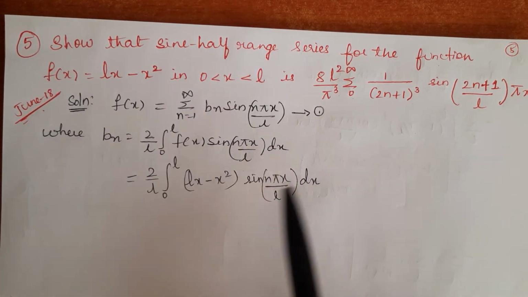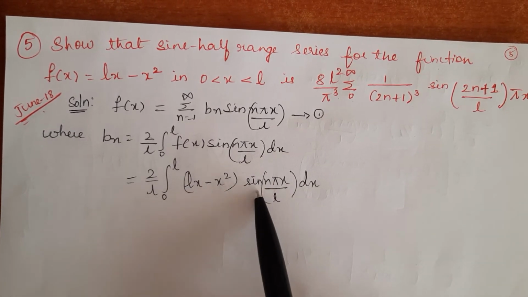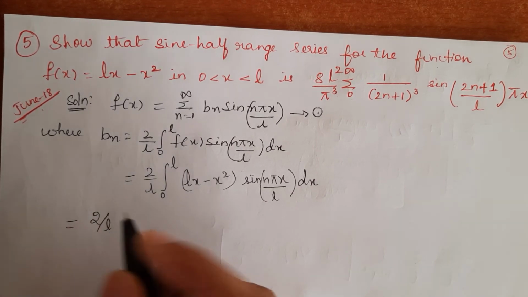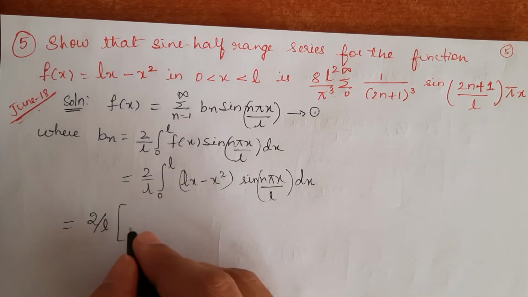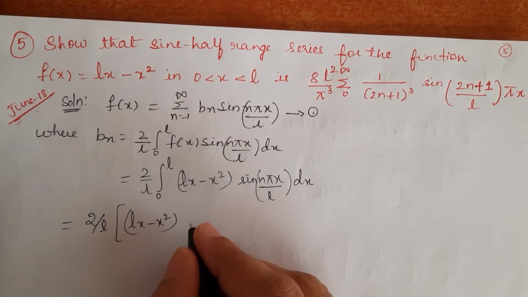Now since we have a product of two terms, let us integrate by applying Bernoulli's rule of integration, which is equal to 2 by L into first function, Lx minus x square, into integration of second function.